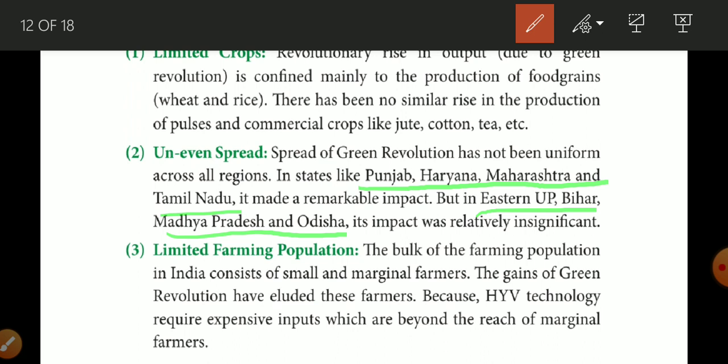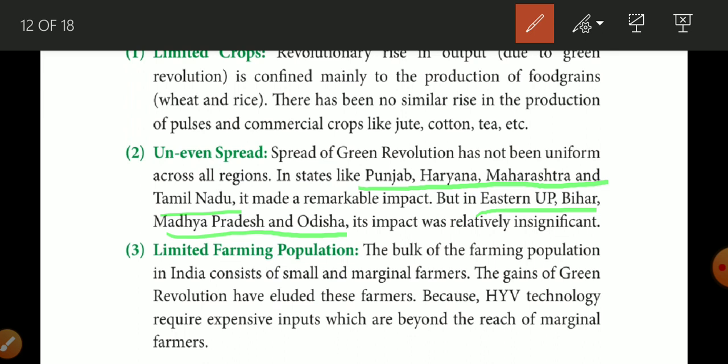So this is the next demerit or limitation: because of the green revolution, rich states became richer, big farmers became richer, and the poor farmers' condition did not change. They became poorer, or their situation remained the same.